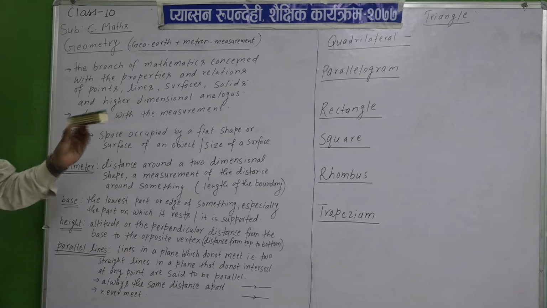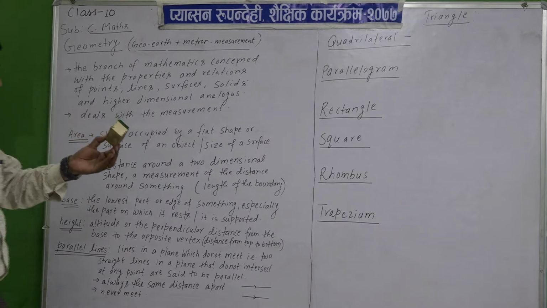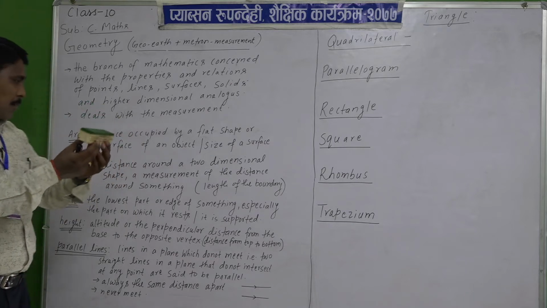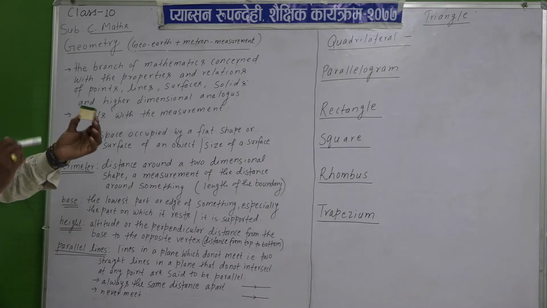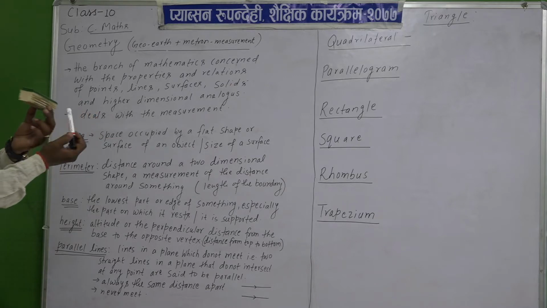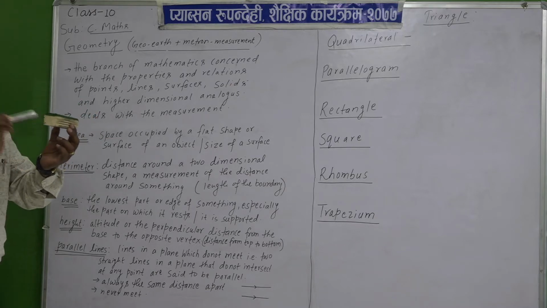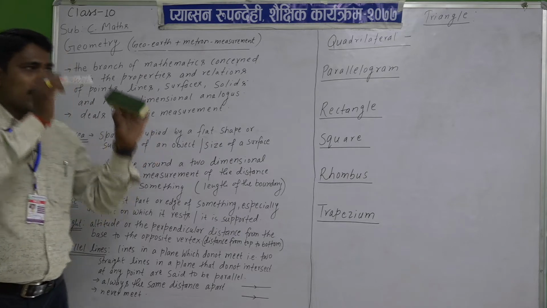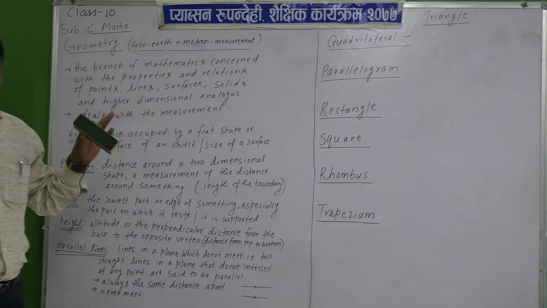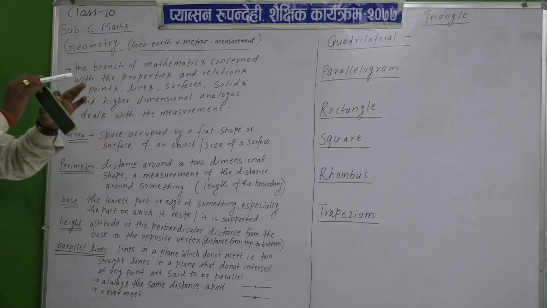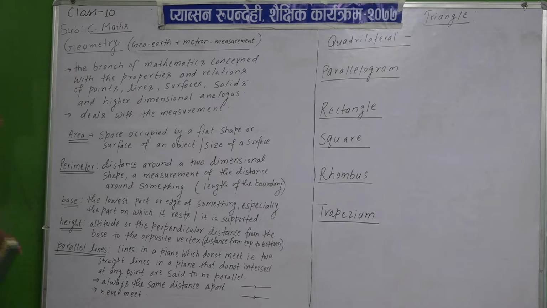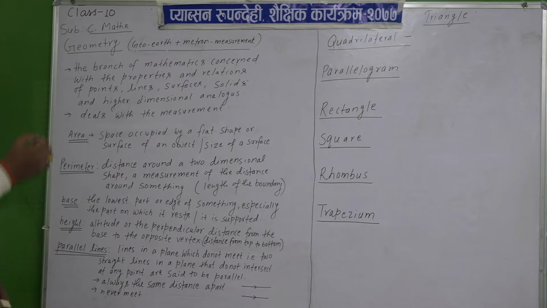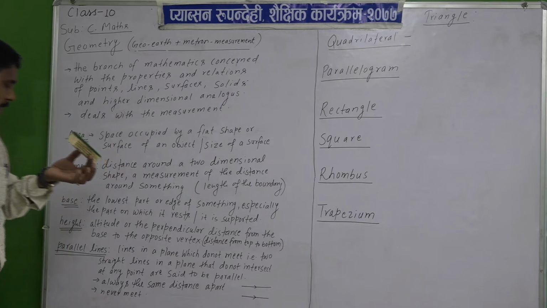And perimeter: if asked to find the perimeter of these objects, what will you do? Perimeter is the distance around a two dimensional shape, a measurement of the distance around something. Yesterday I told you, suppose you have to find the perimeter of your room, then you add all the lengths of the boundary, the four walls' lengths, and you get the perimeter.